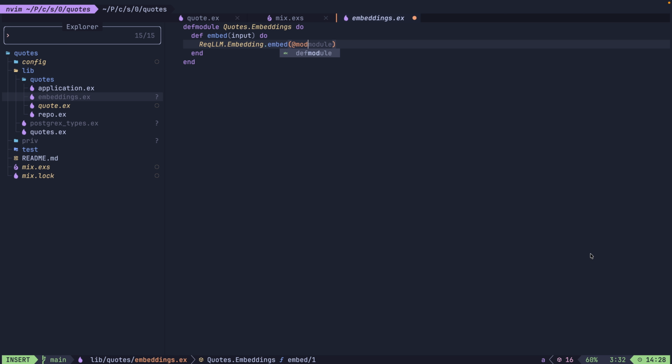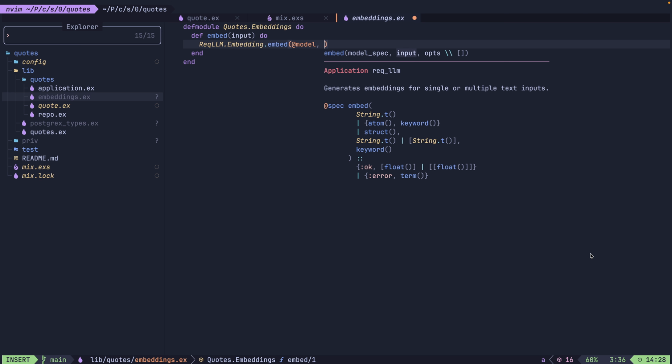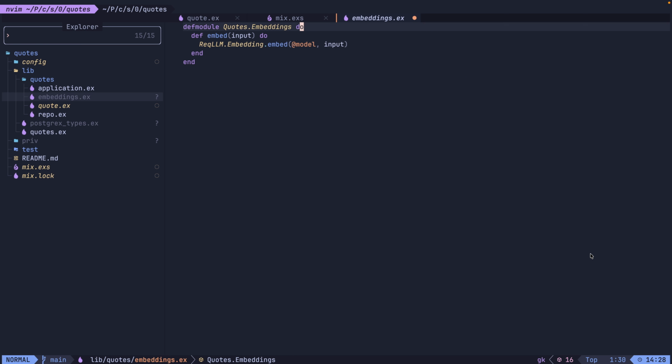The first function will be used for generating embeddings for a string or multiple strings. It will be basically a wrapper for the ReqLLM function. The first argument here would be a model name. We'll put that in an attribute in a moment. And the second one will be the input itself.